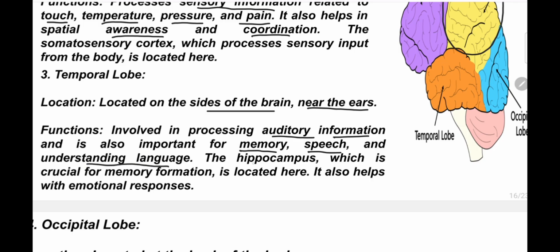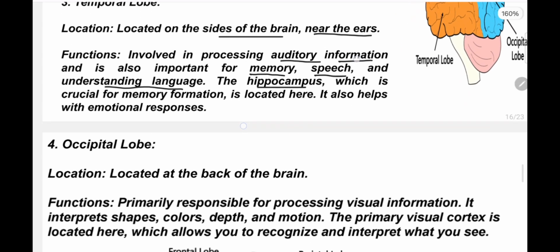The hippocampus, we already know the name of hippocampus. It's a part of the telencephalon, a part of the forebrain, which is crucial for memory formation, and it is located here. So what is the exact position of the hippocampus, in which lobe? It's the temporal lobe. It also helps with emotional responses.